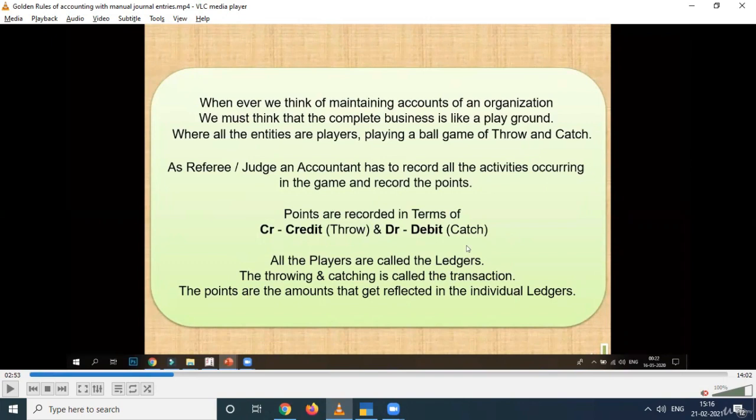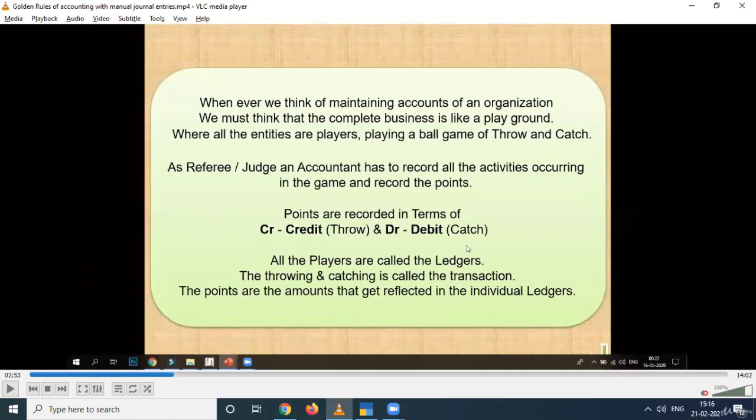So points will be recorded in terms of credit and debit. If you throw something, if you give something, then it will be credited, and if you receive something or catch something, then that will be debited. This is a simple thing you can easily learn and understand.